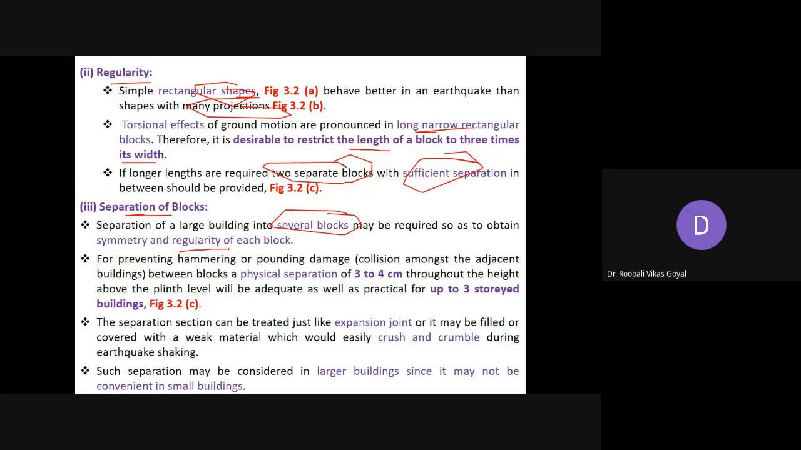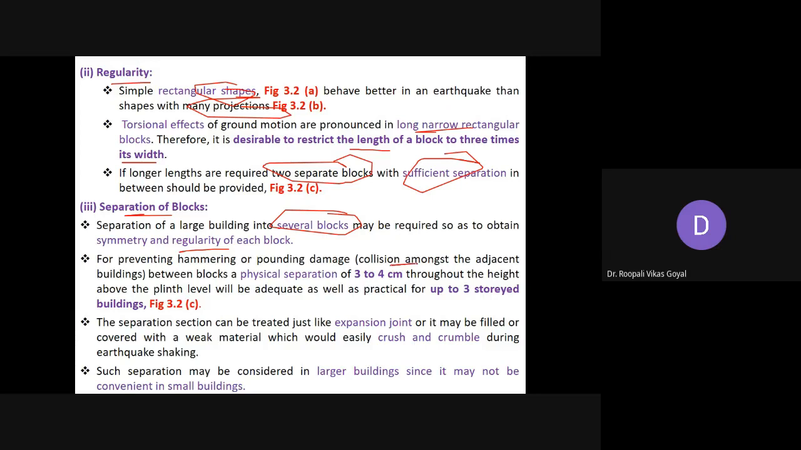So for preventing the hammering or pounding effect: whenever there is an earthquake shaking, the collision amongst the adjacent buildings may be there. So if you are doing separation, if distance is very less, so in that case that pounding effect may be observed. So both the building blocks will collide with each other, एक दूसरे के साथ टकरा जाएंगे.